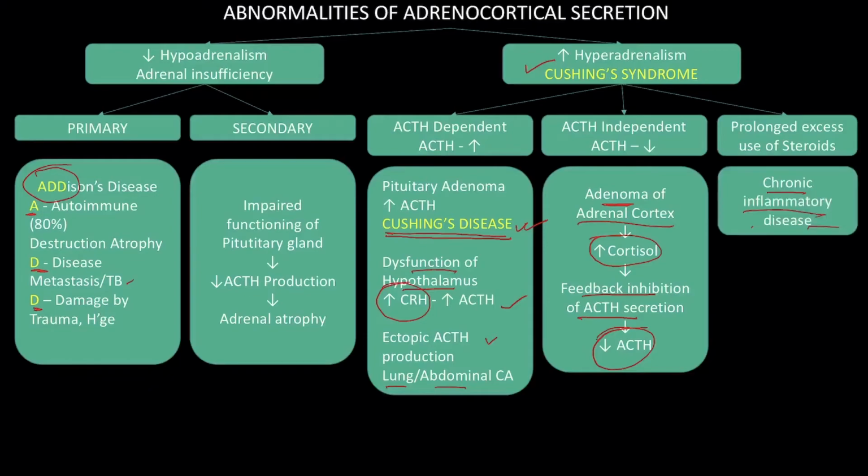Now how can you differentiate between the different causes of this hyperadrenalism? We use a test known as the dexamethasone suppression test. It may be of two varieties, where we can use a low dose dexamethasone or a high dose dexamethasone.